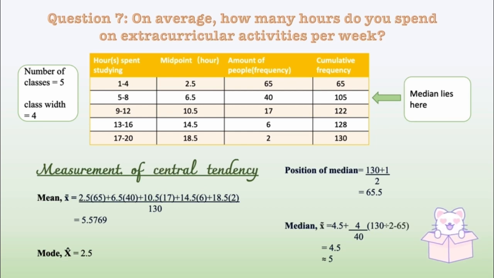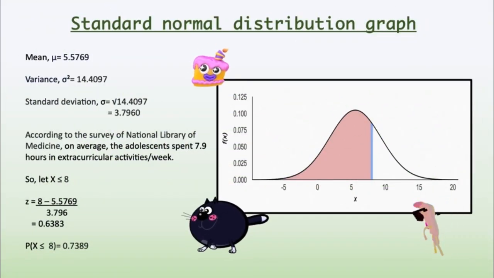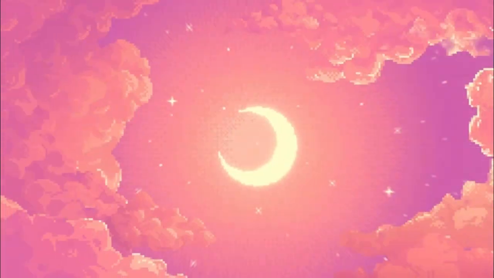On average, UPSI students spend 5.6 hours on extracurricular activities, but the majority only spend 2.5 hours per week. The graph here shows the standard normal distribution for hours spent on extracurricular activities. According to the survey of the National Library of Medicine, on average, adolescents spent 7.9 hours on extracurricular activities per week. So, let X be less than or equal to 8. The probability of time spent on extracurricular activities being less than or equal to 8 is as shown.